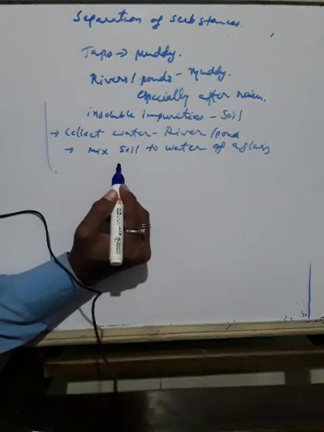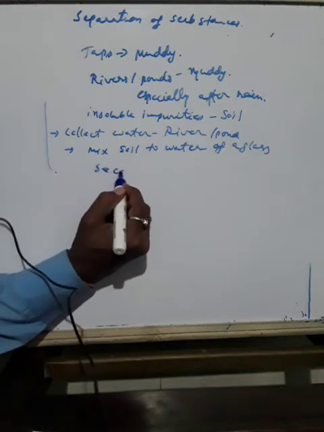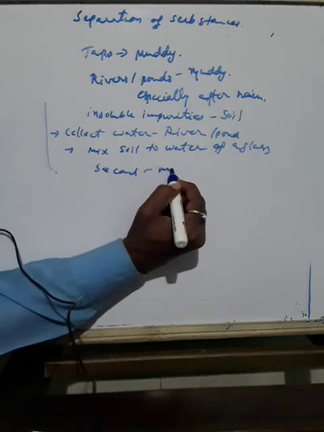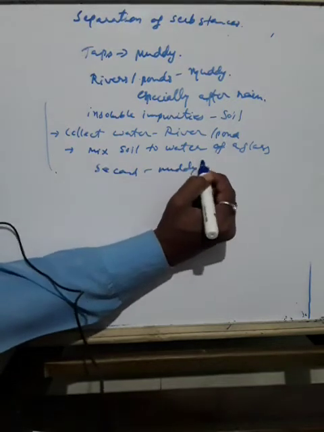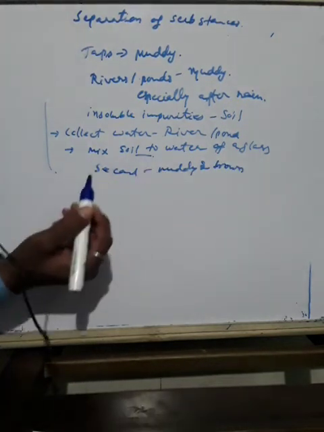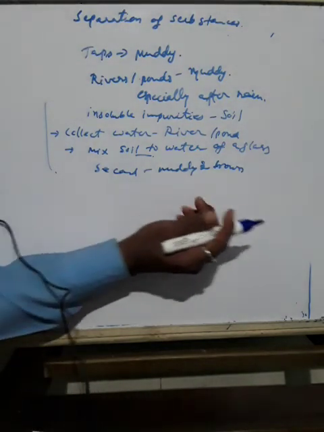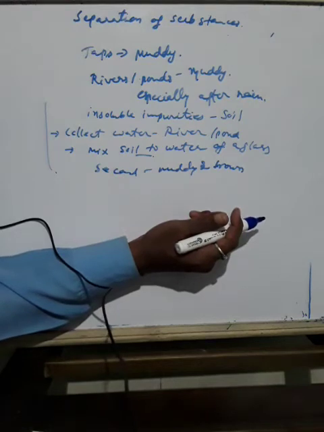Is the water in the second glass still muddy or brown in color? It may still be muddy and brown. This process, as I told you, is called decantation and sedimentation. Let us now try to filter it.